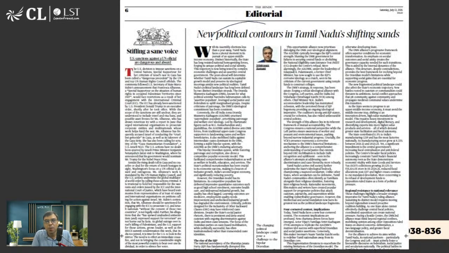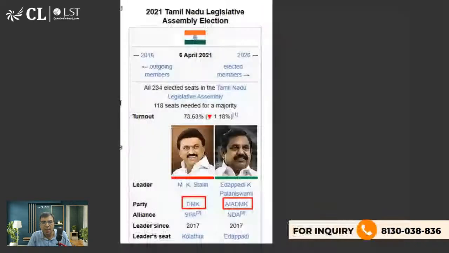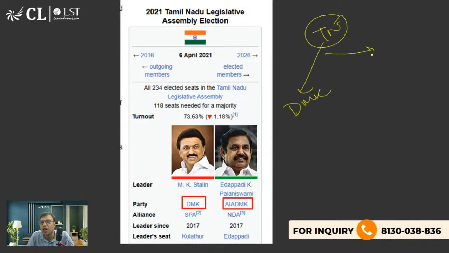Editorial: New political contours in Tamil Nadu's shifting sand. Now, I have told you that generally politics is not important. But we will discuss a little bit about Tamil Nadu politics. A little bit, not very much in detail. See, there are two very prominent political parties in Tamil Nadu. One is called DMK. Another is called AIADMK.